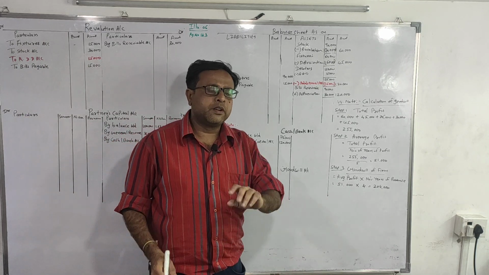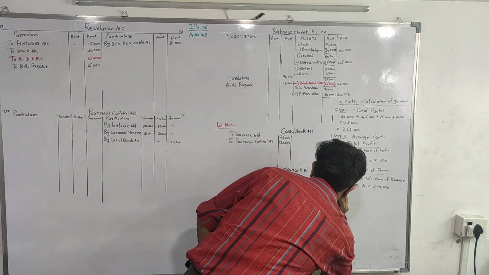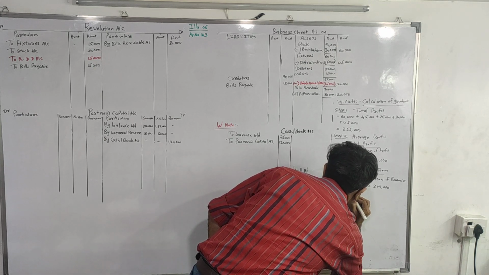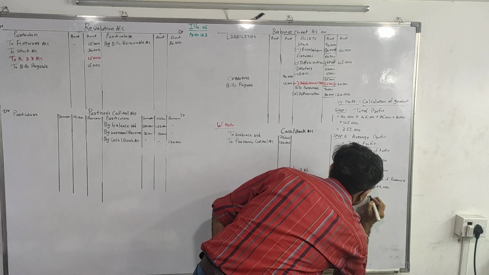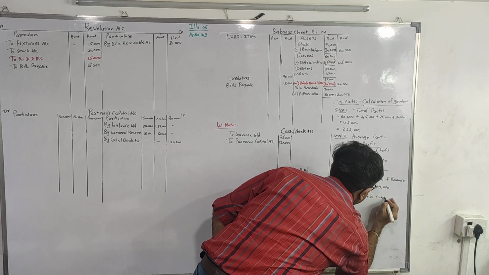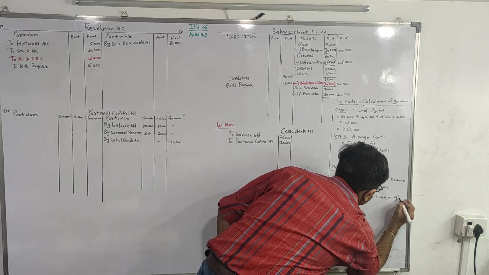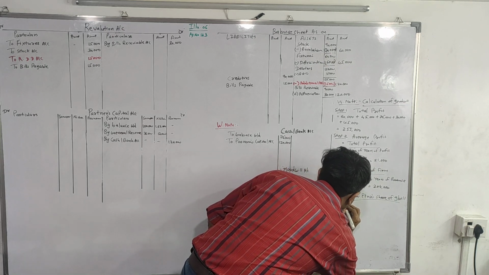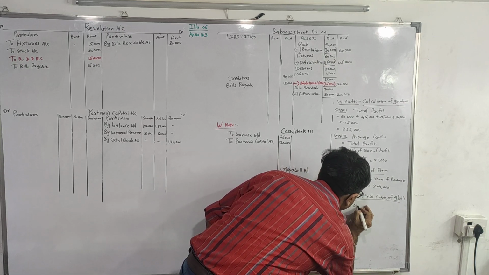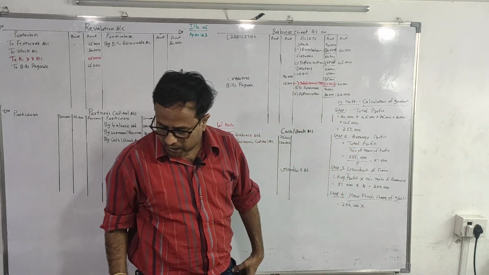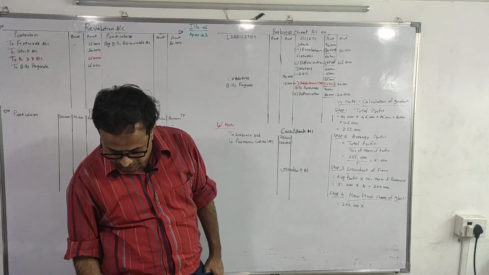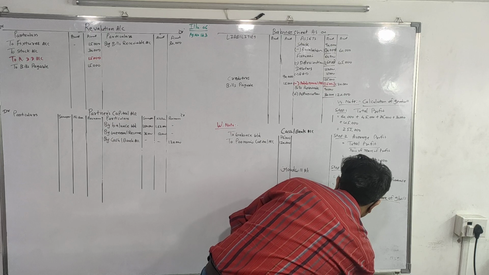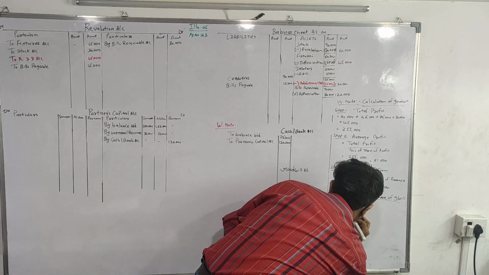So step number 4, we will calculate the new partner's share of goodwill, which is equal to 2,04,000, that is goodwill of the firm, into new partner's share of profit, which is given 1/5, equal to 40,800.